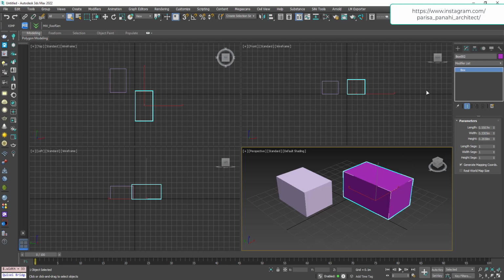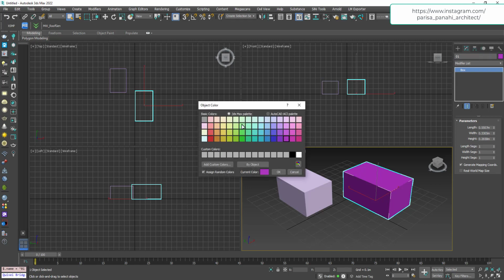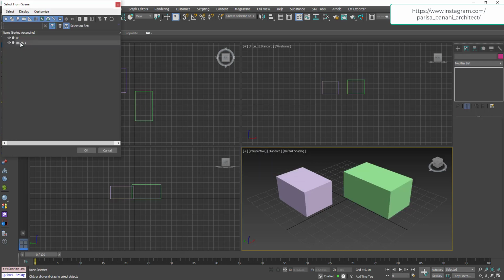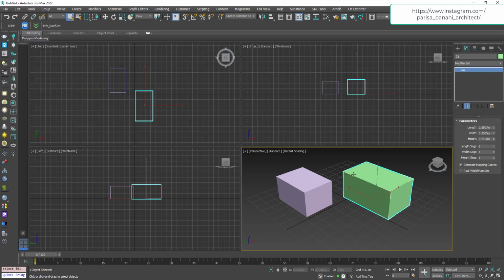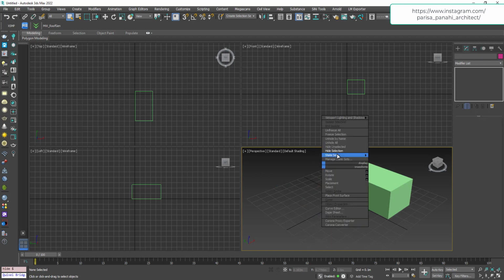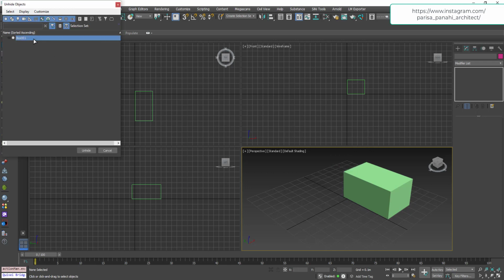After making any object, I suggest you all to put a name for it to manage your scene easily. There is a box here that allows you to put a name or change the color. Don't forget that putting a name is super helpful, especially when you have plenty of objects into your scene. For example, if you are working with different objects, you can select hide or unhide them based on their names.